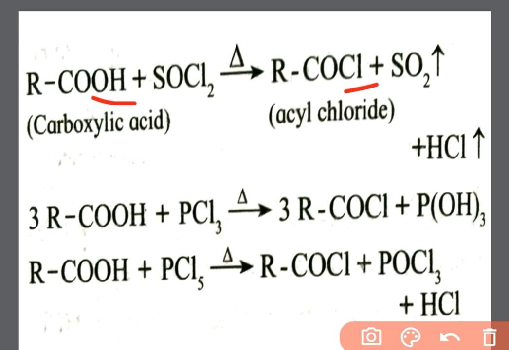Similarly in the next example, 3 molecules of acid on treatment with PCl3 in the presence of heat, what happens? OH is replaced with chlorine and the byproduct formed is H3PO3. So these are very simple reactions. Just replace the OH of the acidic group by chlorine.